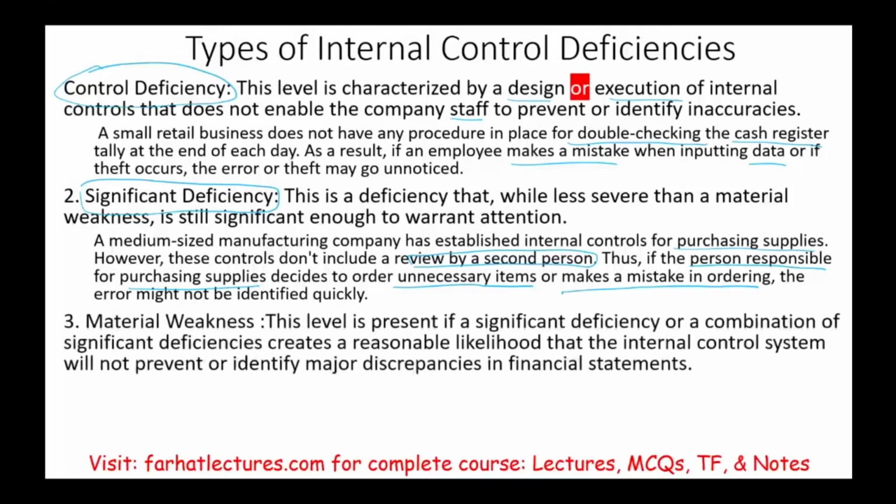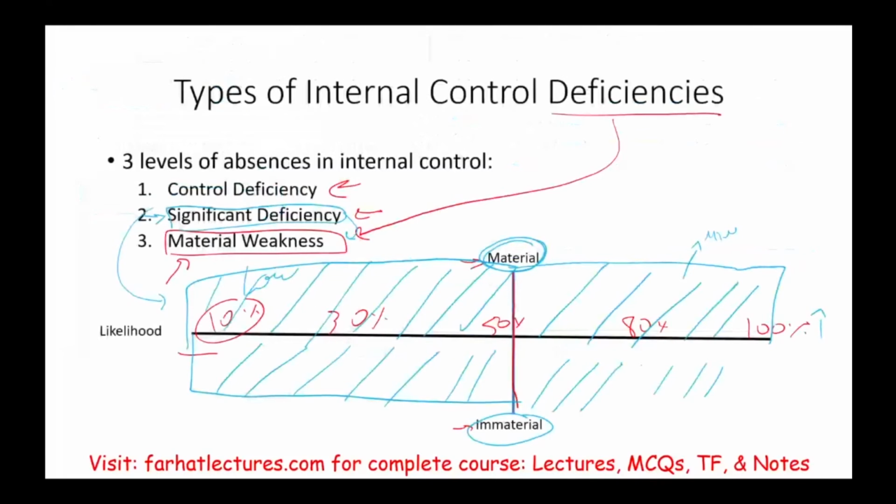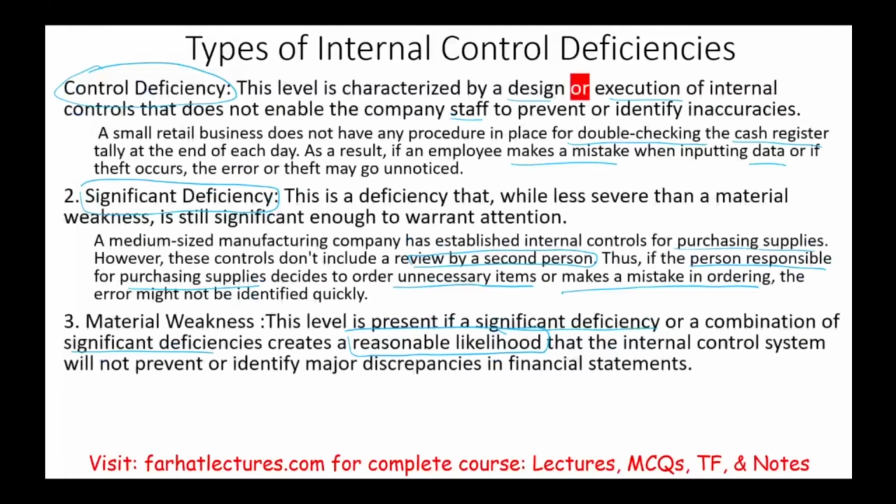A material weakness, this level is present if a significant deficiency or a combination of those deficiencies create a reasonable likelihood. And this is where I go back to the likelihood. That's why I showed you this earlier, that the likelihood of a material weakness is high. So we're in this quadrant here. Let me change colors here. We're in this quadrant. High probability and material, and the issue is serious.